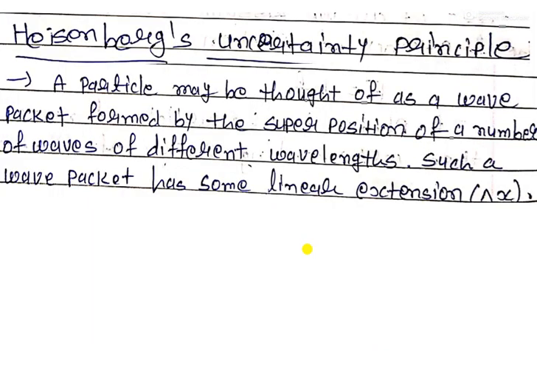In this particular topic we try to explain this principle with the help of two different examples. If we consider a particle as a wave packet, a particle may be thought of as a wave packet formed by a superposition of a number of waves of different wavelengths. Such a wave packet has some linear extension, that is Δx.